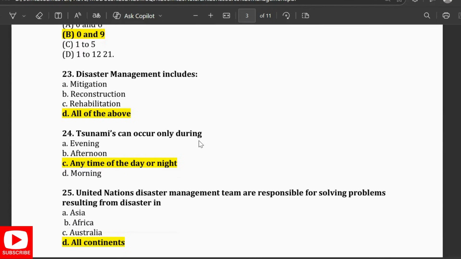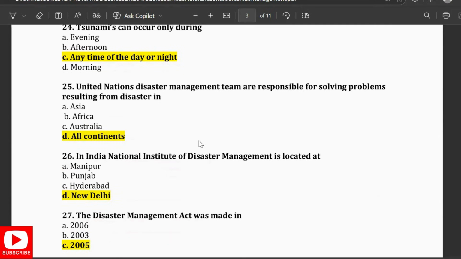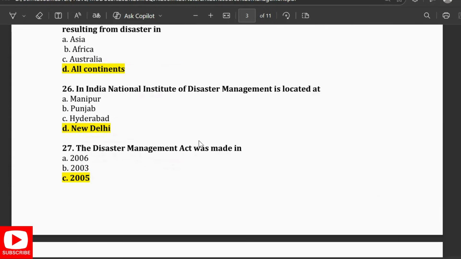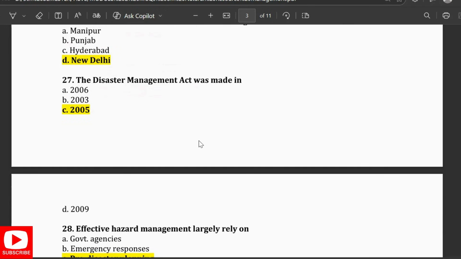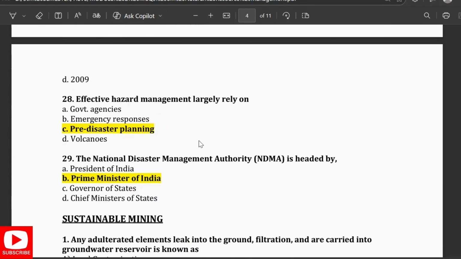Disaster management includes all of the above. Tsunami can only occur during any part of the day. The United Nations Disaster Management Team is responsible for solving the problems related to disaster in Asia, Africa, and Australia. In India, the National Institute of Disaster Management is located in Delhi, and the act was made in 2005. It is headed by the Prime Minister of India.